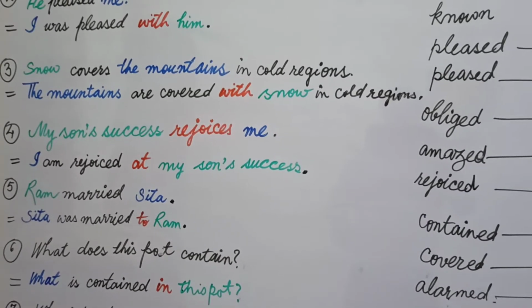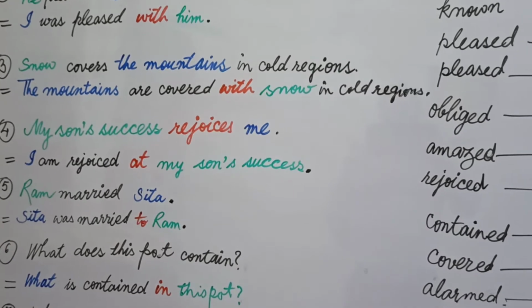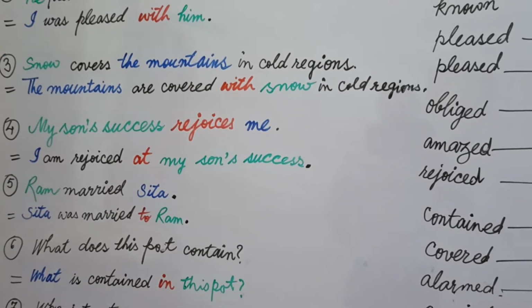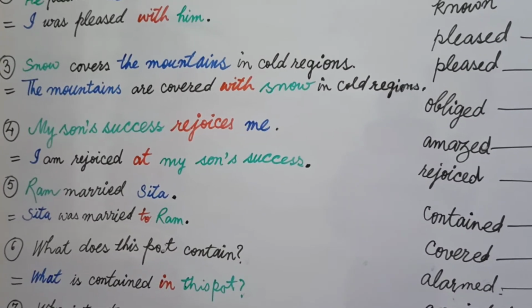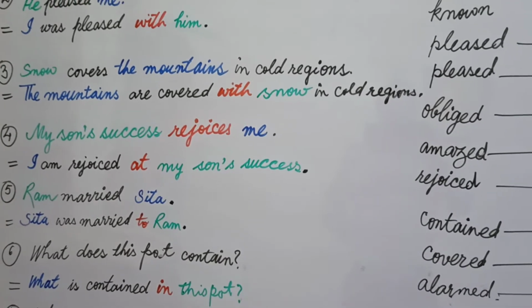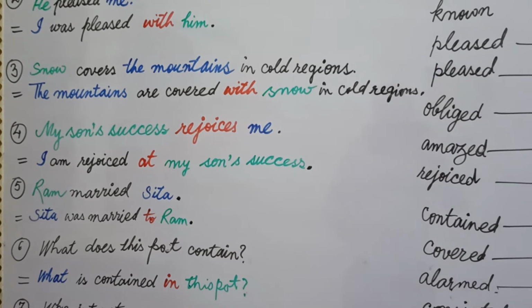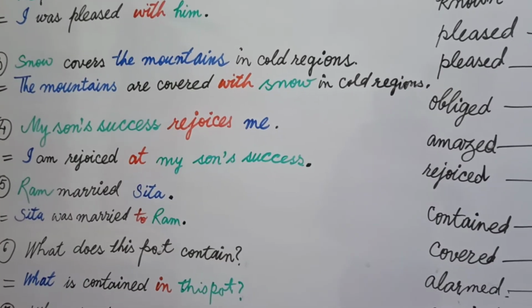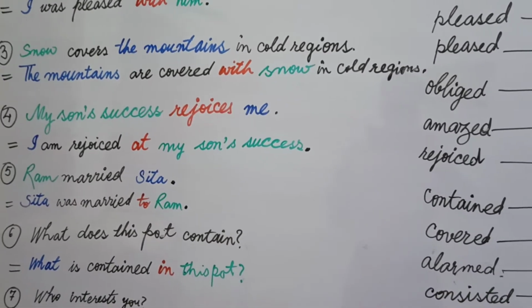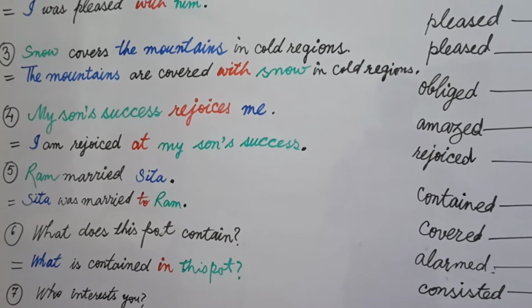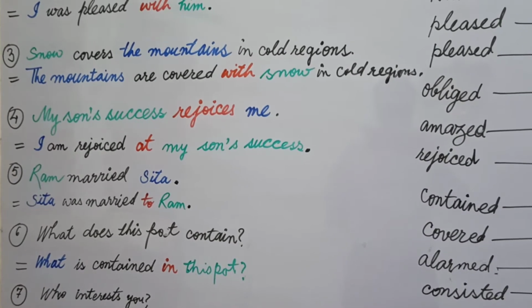To is used after the word married, and we don't use by. Sita was married to Ram. When two persons marry, we use to in the case of passive voice. Now we are going to transform some difficult structures based on interrogative sentences.